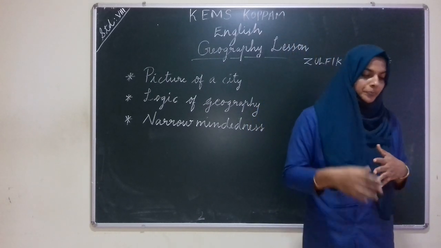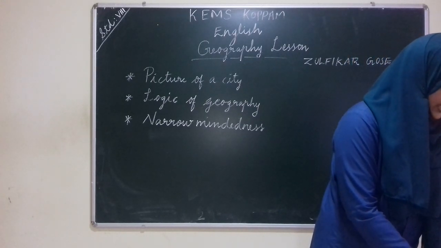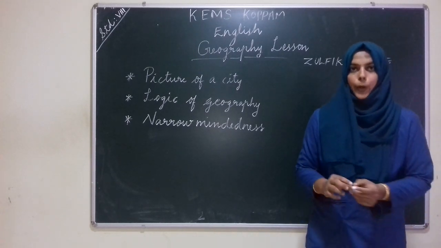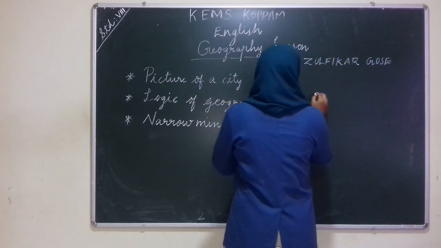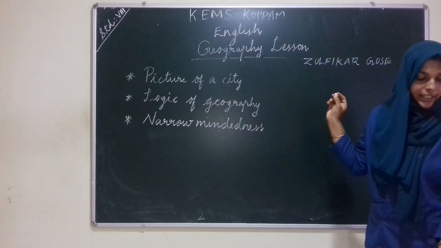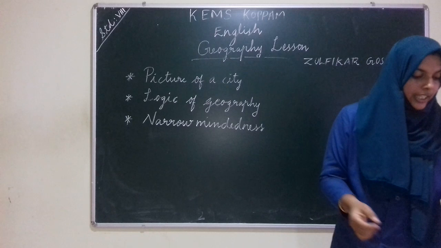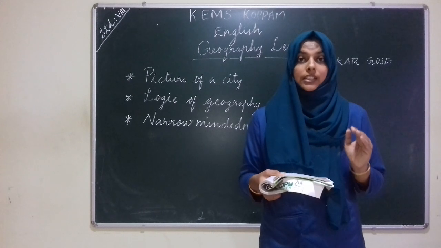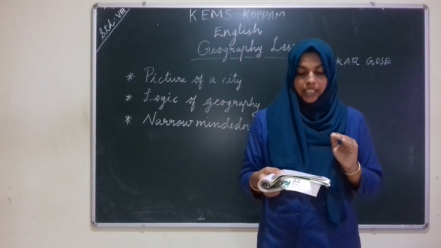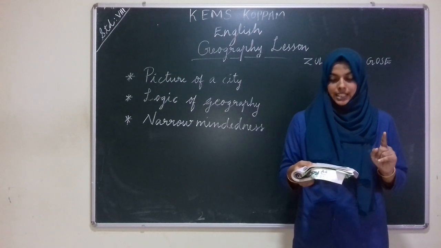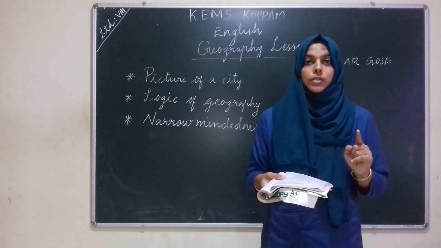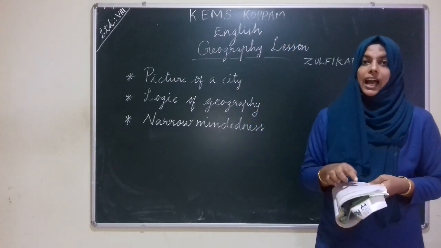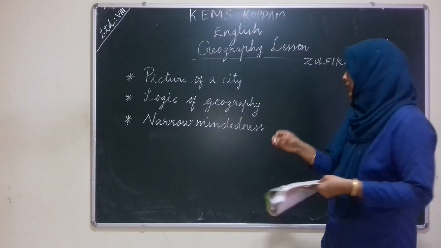I hope you understood this poem, and I'm going to explain one thing, that is the poetic device used in this poem. One poetic device is used by the poet in this poem. In the first line you can see, when the jet sprang into the sky. Listen, the first line, when the jet sprang into the sky. And the same line is repeated in the last line of the first stanza, when the jet sprang into the sky. Two lines are repeated. So this repetition of a line in a stanza is called refrain.